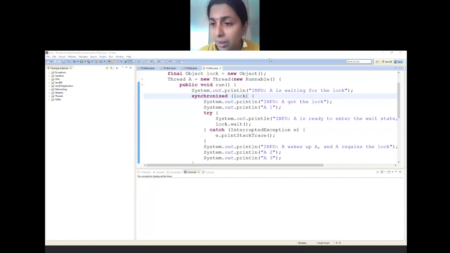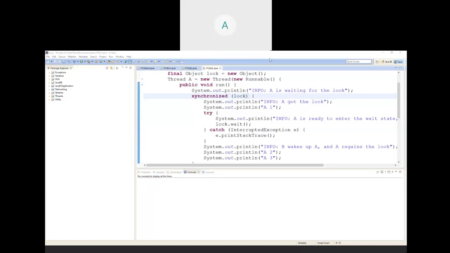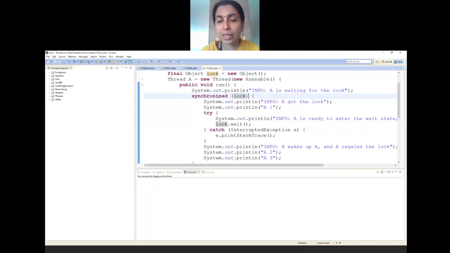So on this locking object, I have called the synchronized block. Under this synchronized block, whatever comes will be put for synchronization. This is very crucial. Even if I use synchronized of lock, if I don't use any methods which lead to inter-thread communication, then it becomes the normal mutual exclusive synchronization.